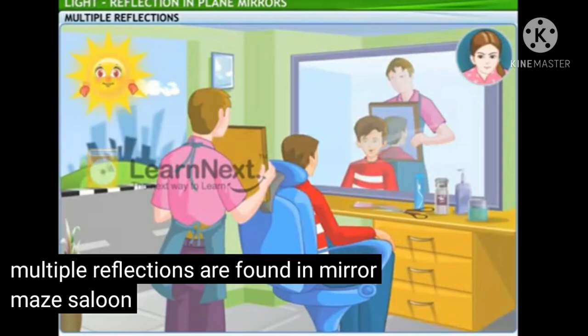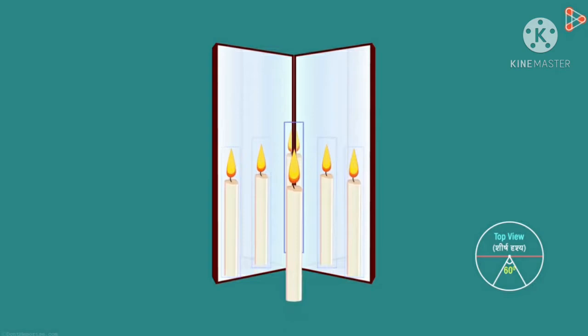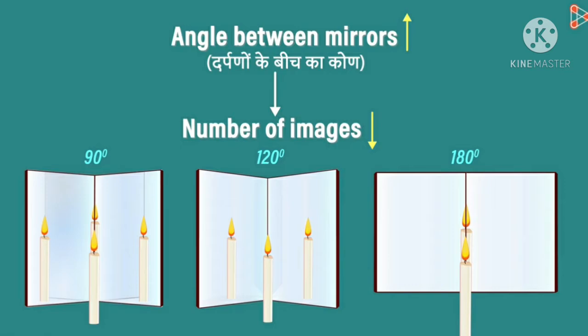We know that a plane mirror forms only a single image of an object placed in front of it. We will now describe what happens when an object is placed between two plane mirrors which are inclined at an angle to each other.